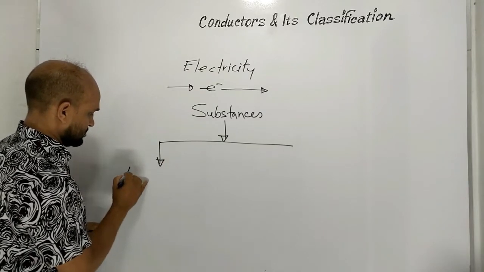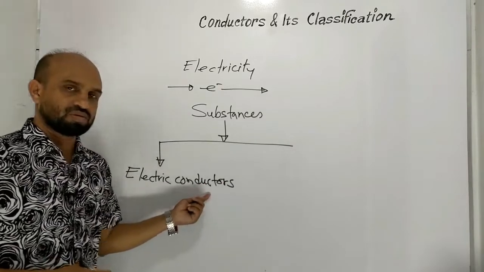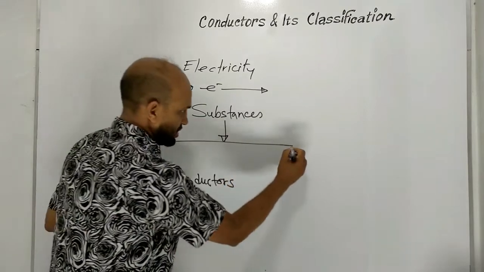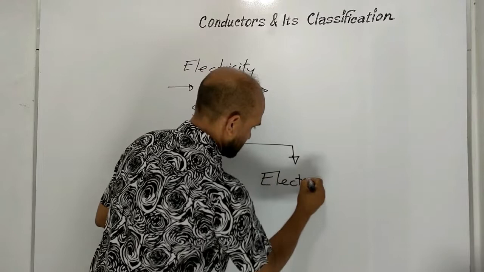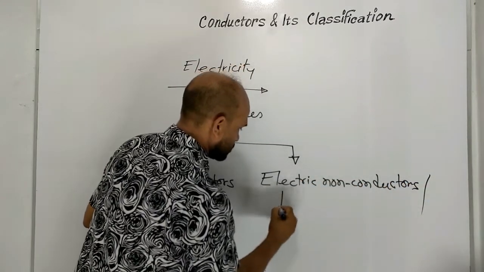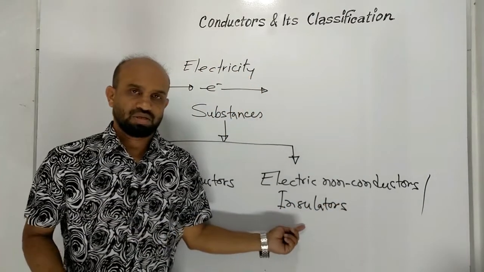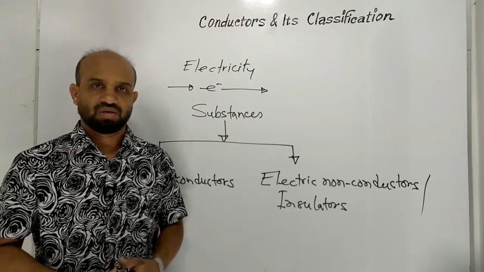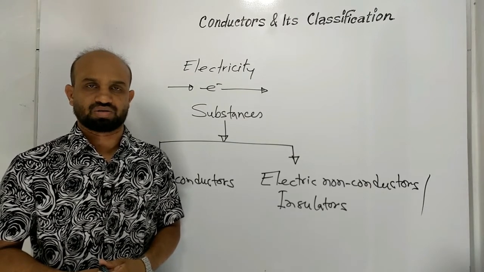Electric conductors, the substances through which electricity can pass, and another one is electric non-conductors or insulators. The substances through which electricity cannot pass. Those substances are called insulators or electric non-conductors.